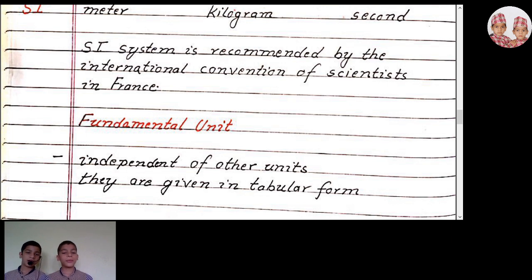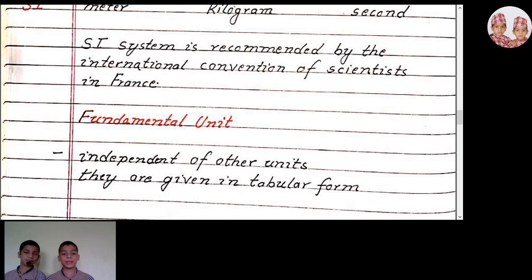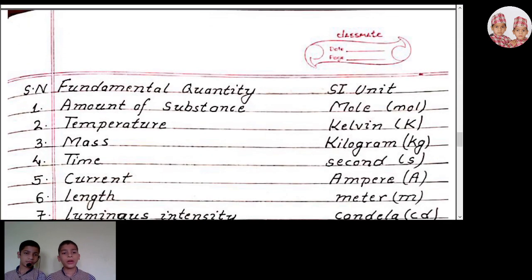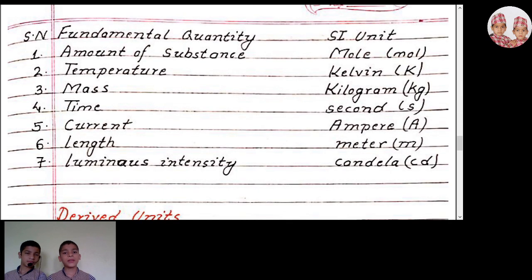As we said, we will now describe fundamental units. Previously we said a fundamental unit is a unit which is independent of other units, not dependent on other units. There are 7 fundamental quantities.